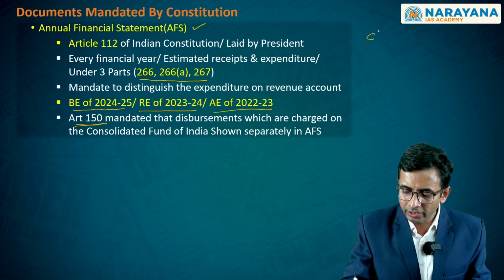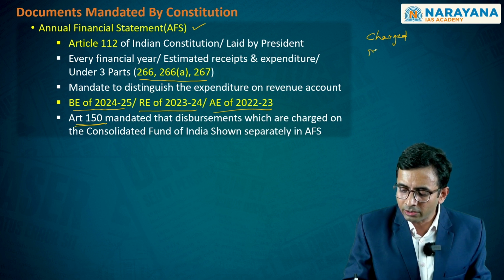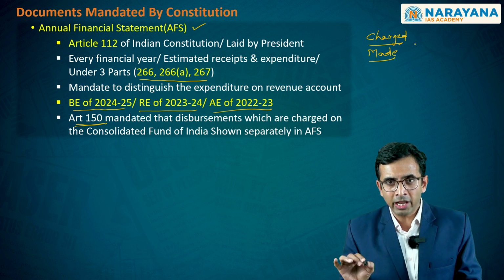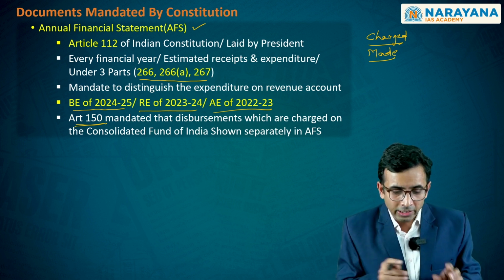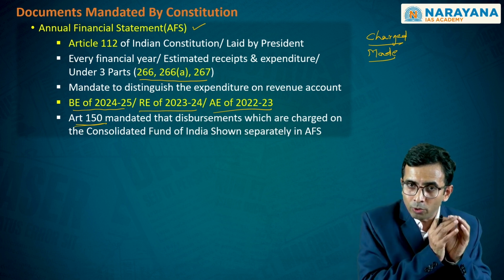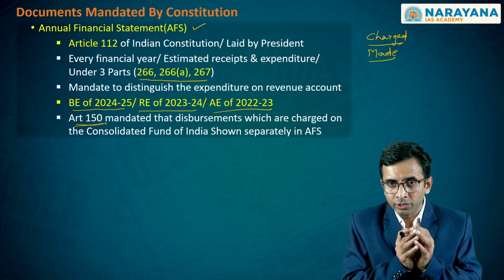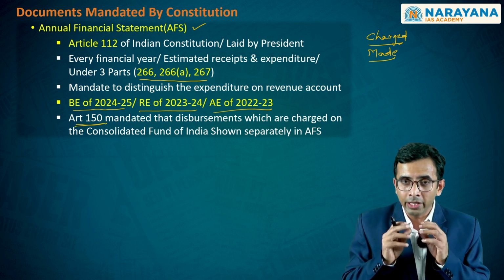One component is referred to as the charged component, and the other is referred to as the voted component. This distinction has to be made because the outlays included under the charged component, which in terms of the Constitution we may refer to as charged expenditure by the government, include